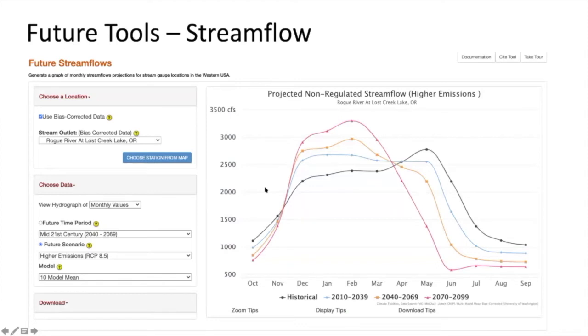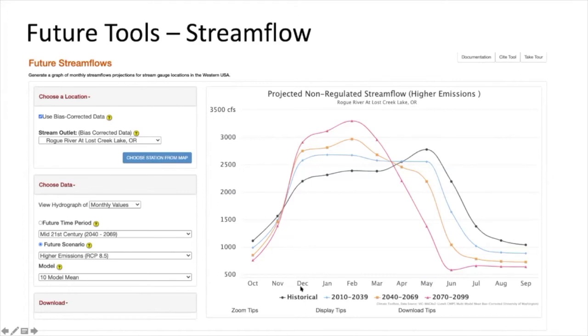So another tool that we have is the Future Streamflows tool, which shows monthly hydrographs of non-regulated streamflows. And these are streamflows under natural flows without dams. And here I'm showing the streamflow for the Rogue River at Lost Creek Lake in Oregon. The black line here is the monthly streamflow from October to September, where you can see that the streamflow is peaking in May.